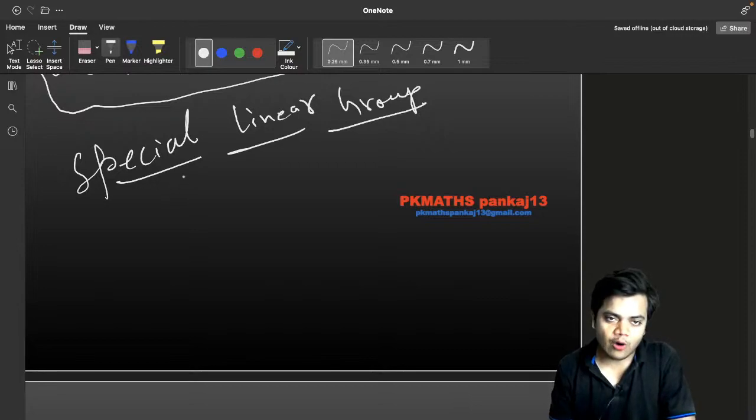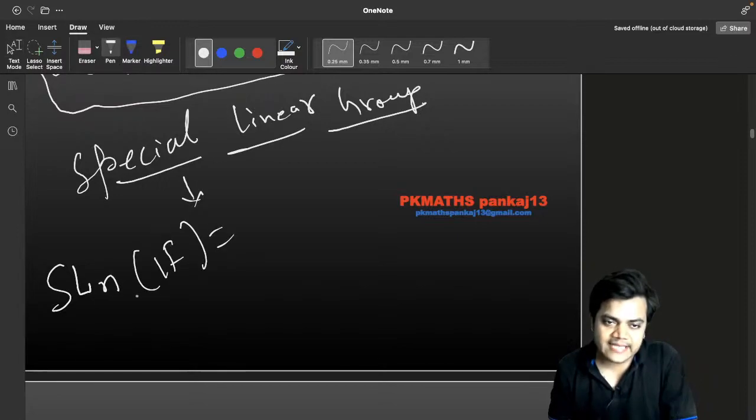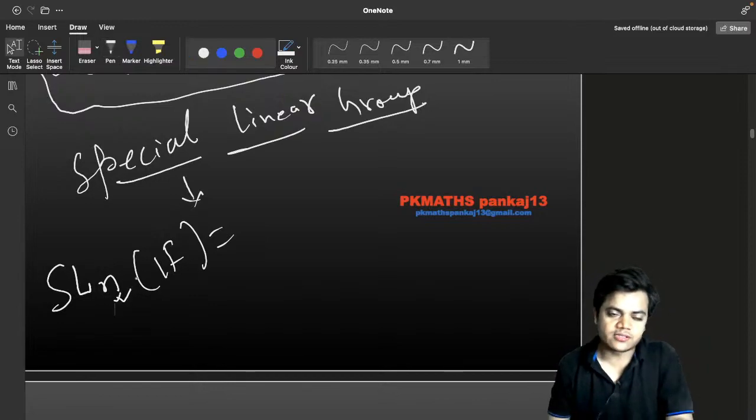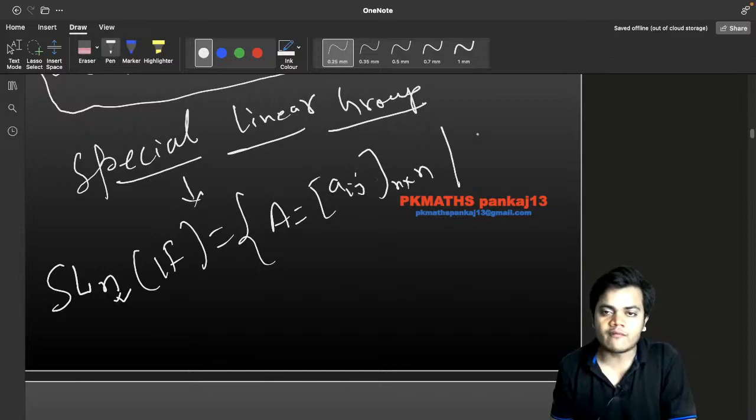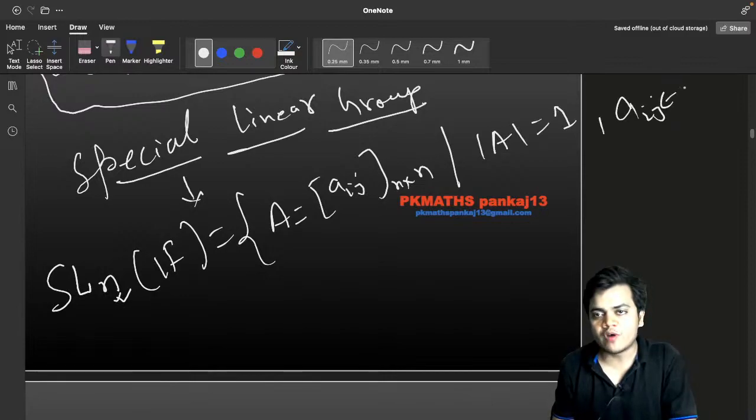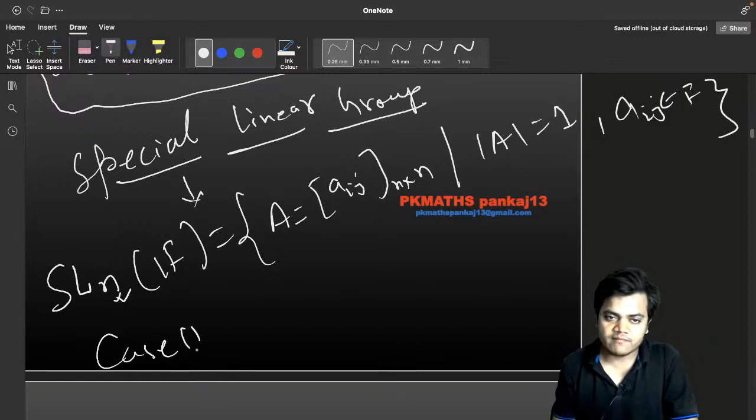First of all, how is this going to be denoted? You can denote it as SL_n(F). SL_n(F) means what? This n denotes the order n by n, and this F means we have to take the elements from F. How is this defined? You will not hesitate to say our A is (a_ij) n by n, and determinant of A is equal to 1, and a_ij belongs to F.